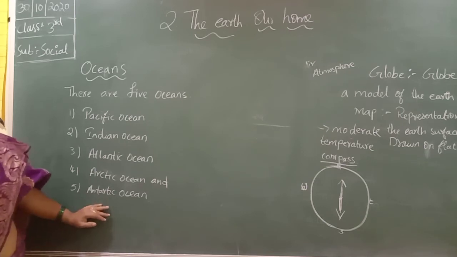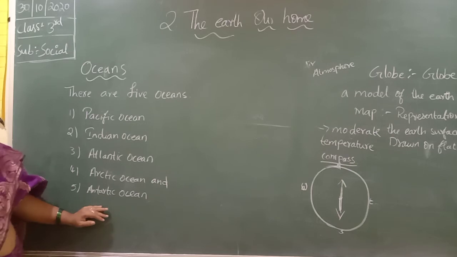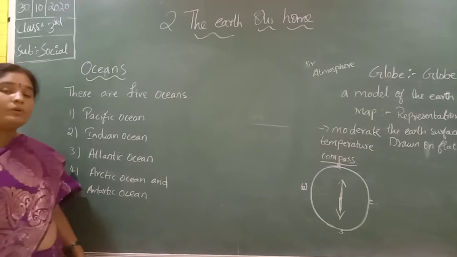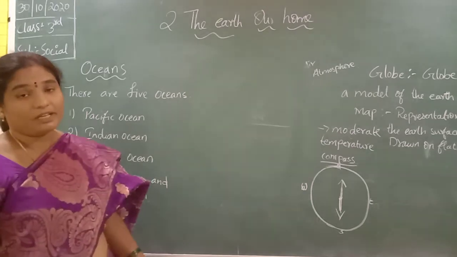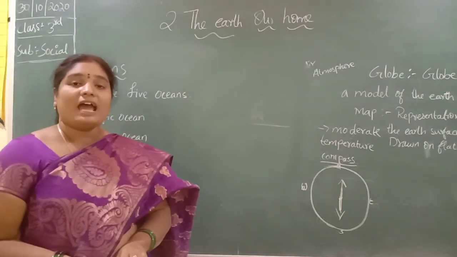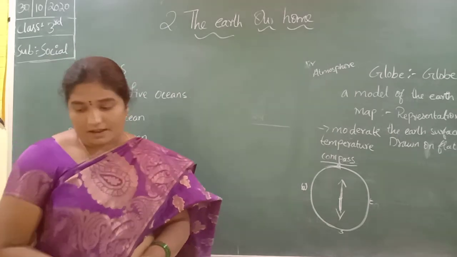So totally how many continents are there in the world? There are 7 continents in the world: Asia, Africa, Europe, North America, South America, Australia, and Antarctica.